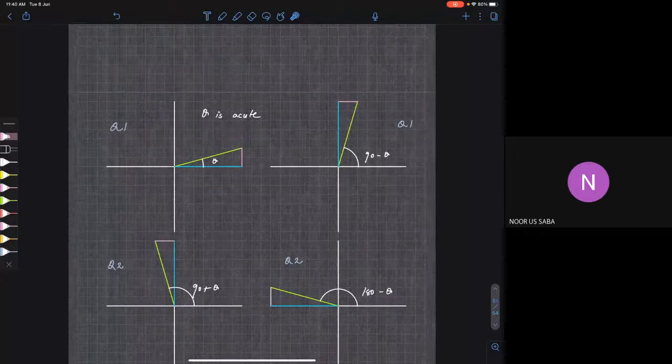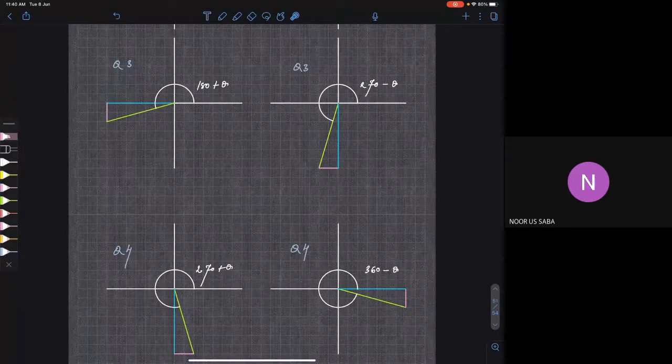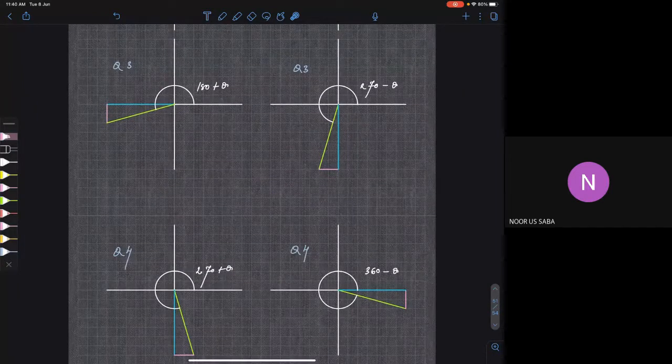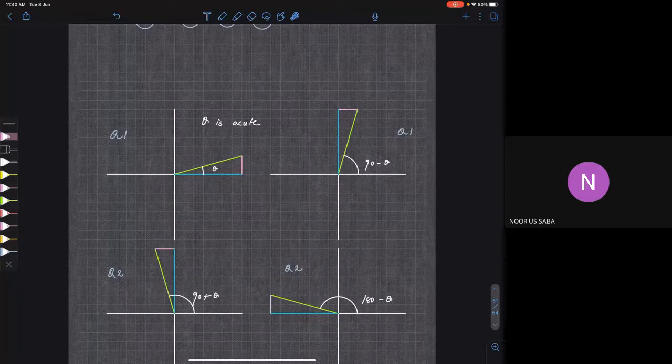Whenever we have angles like 90 minus theta, 90 plus theta, 270 minus theta, and 270 plus theta, what is happening to our original triangle? It is going from the sleeping position to the standing position.